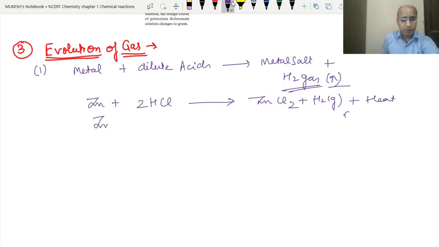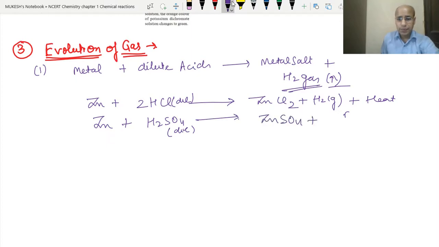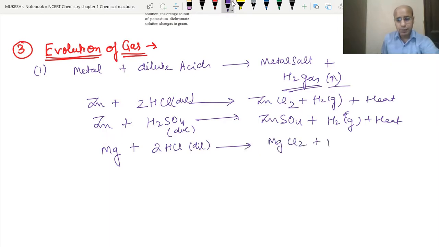Let's take another example, when zinc reacts with dilute sulfuric acid. Then it forms zinc sulfate, and hydrogen gas is also evolved. Along with this, a lot of heat is also evolved. Let's say magnesium reacts with dilute hydrochloric acid. Then magnesium chloride is formed along with the evolution of hydrogen gas, and a lot of heat is also produced. So there is a change in temperature also.